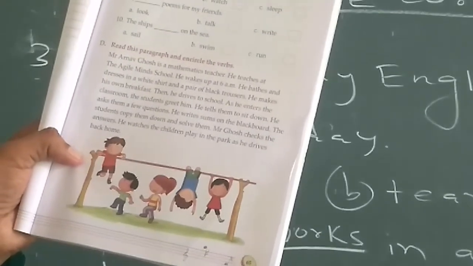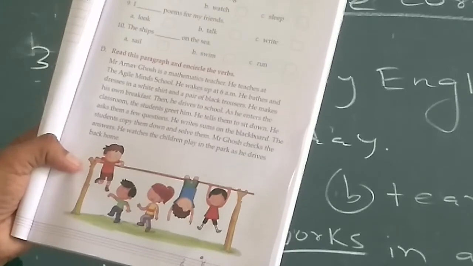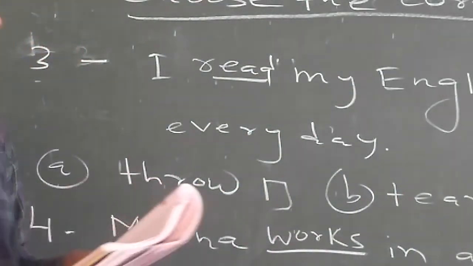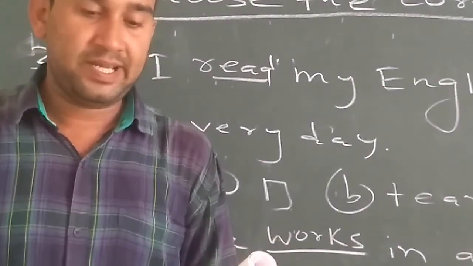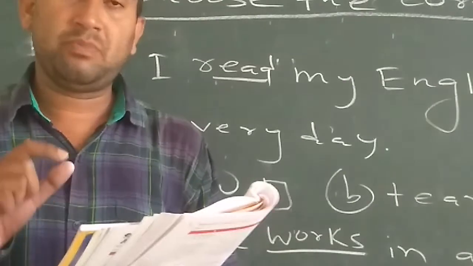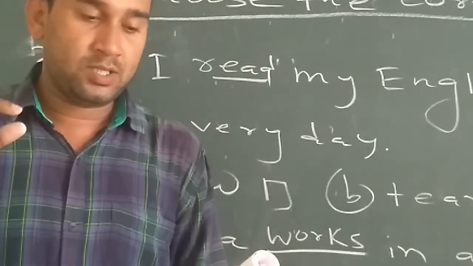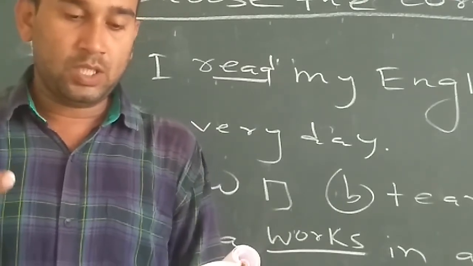Mr. Ghosh checks the answers. He watches the children play in the park as he drives back home. So here we have to choose the correct verb and circle it. It's very easy. Just read the paragraph properly, then you will know which is the correct verb.